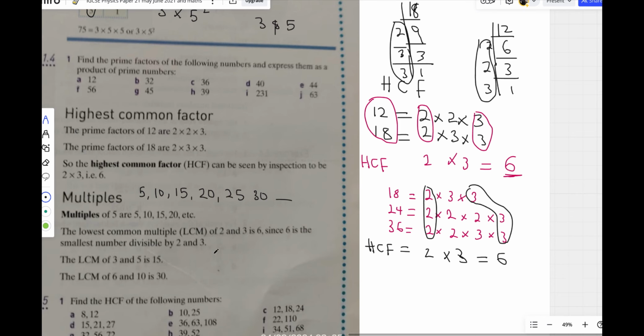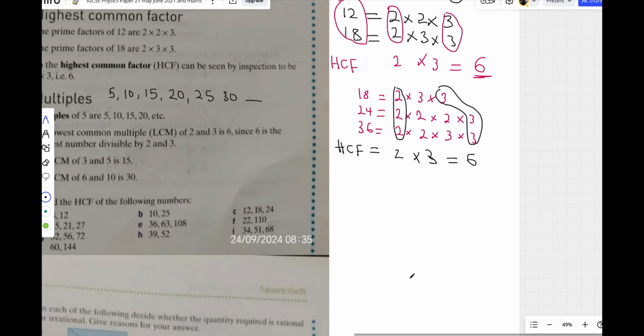If you are given 2 numbers or 2 factors, sometimes you are asked to find the lowest common multiple. The lowest common multiple is called the LCM. Let me write: LCM of 2 numbers or 3 numbers. Let's start with a simple example, 5 and 15. You are asked to find the LCM of 5 and 15.